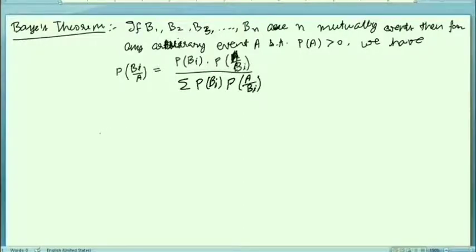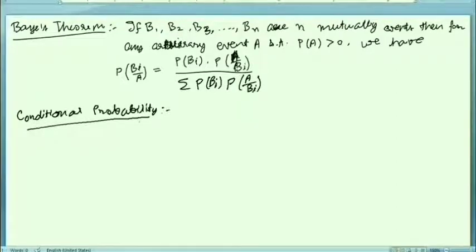Okay. So conditional probability we have already discussed, and now you can write it again here. What is conditional probability?